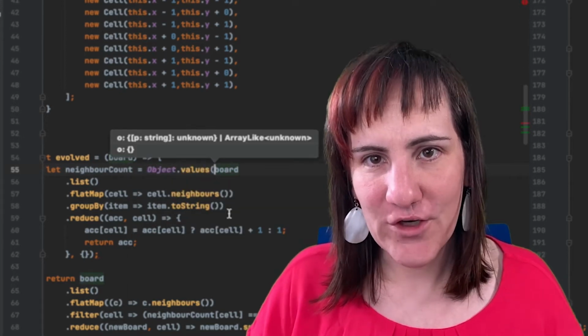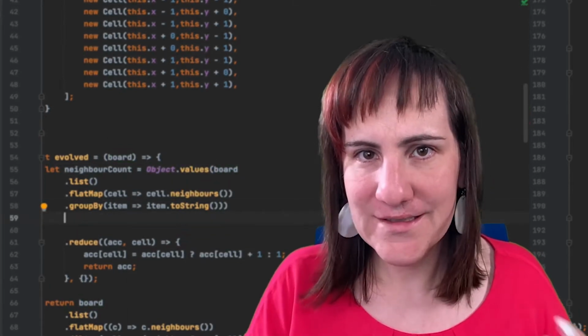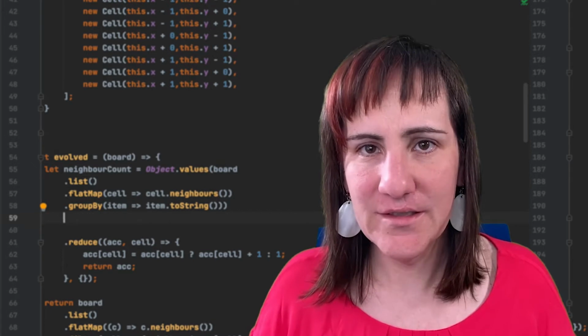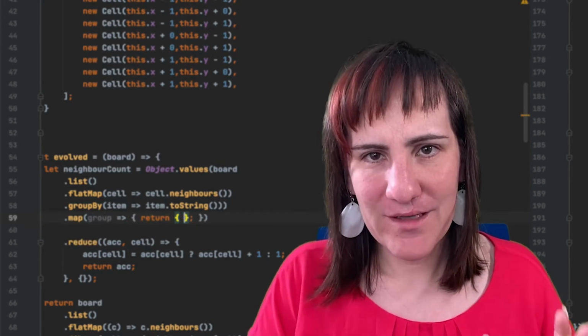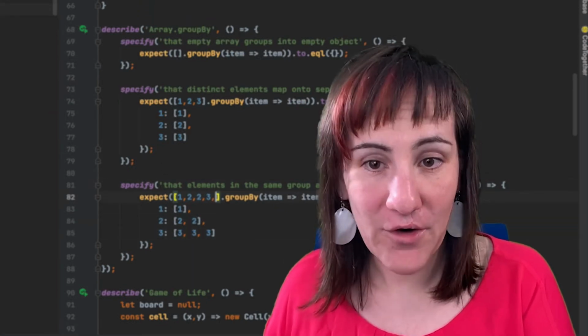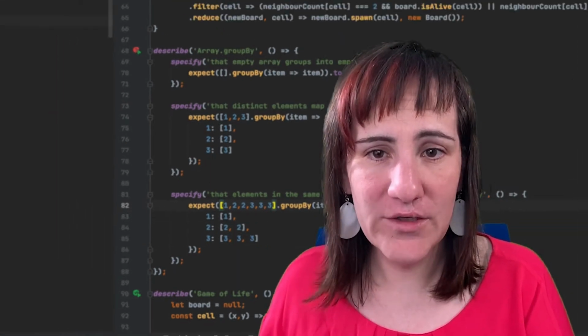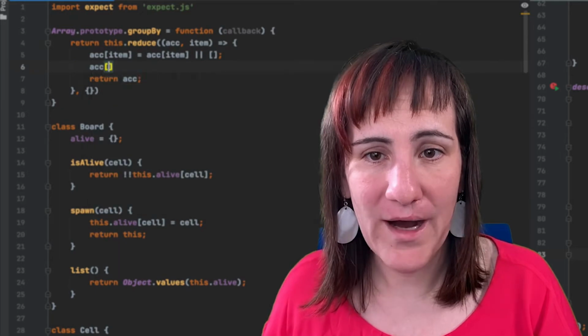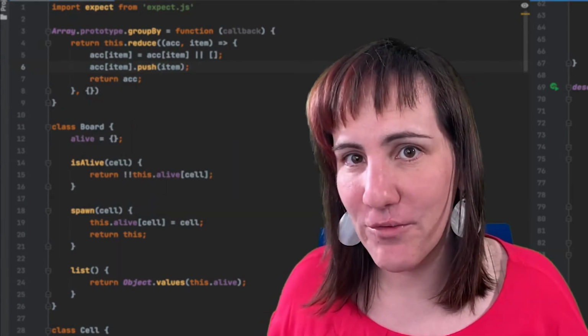In this episode, we are going to be a lot more functional. It's still going to be object-oriented, but this time we are going to use a lot of the functional features of JavaScript. And we are also going to write a really useful utility function called groupBy that you can use in any of your projects.